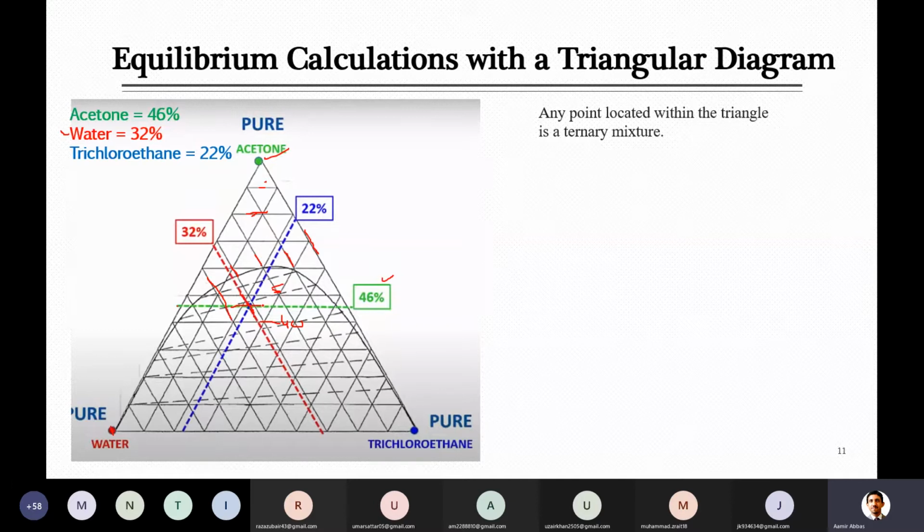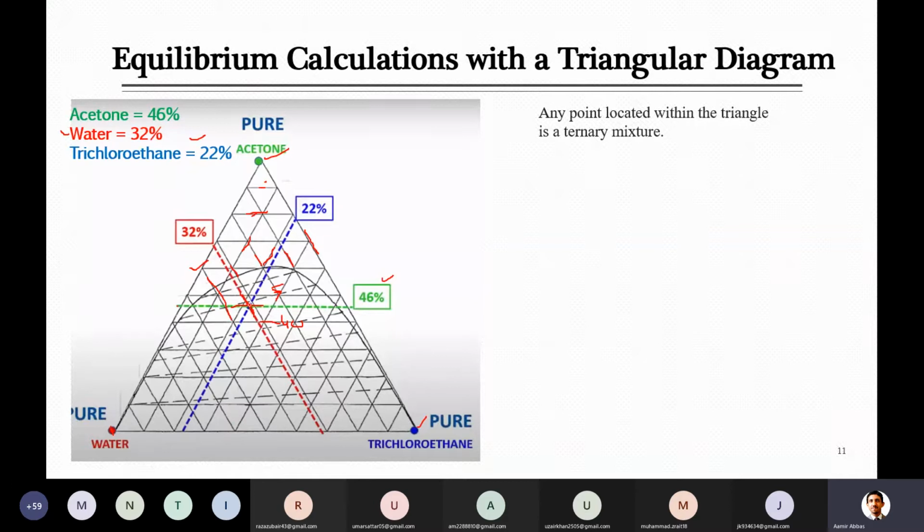Now the third one is still left, and that is trichloroethane. For trichloroethane, we know that this is 100% at this point, and maybe we can start counting from here. Otherwise it is easier, because it is only 22%, so it will be located on the other side of the diagram. So here it is 0%. Next, this line is for 10% trichloroethane. The next line is for 20% trichloroethane. Next is 30%, as you have 22%. So you will just draw the line here, and where they intersect, this is your point for the given composition.